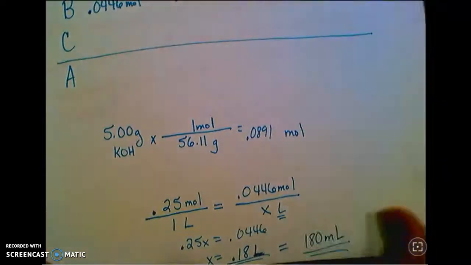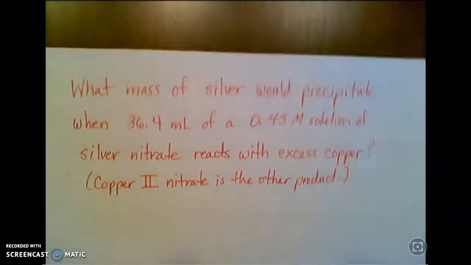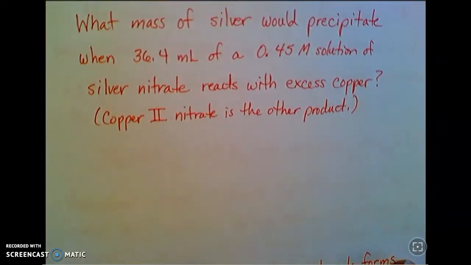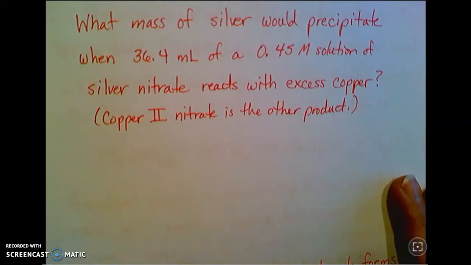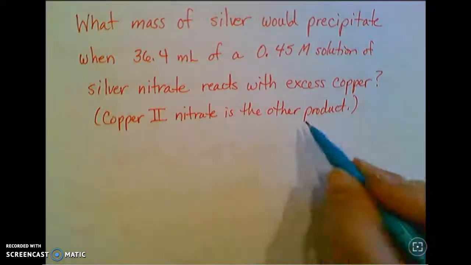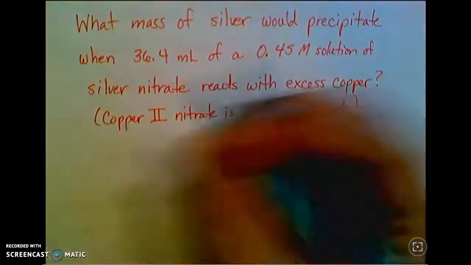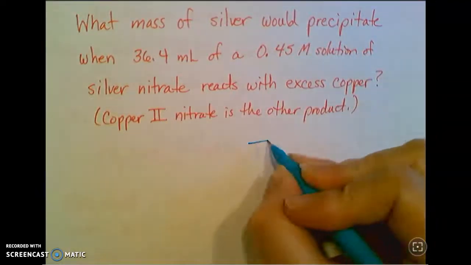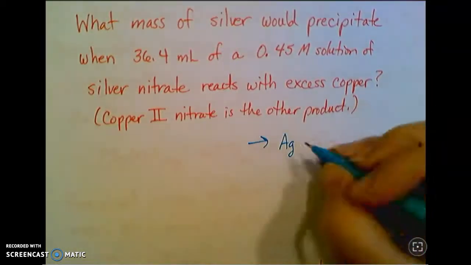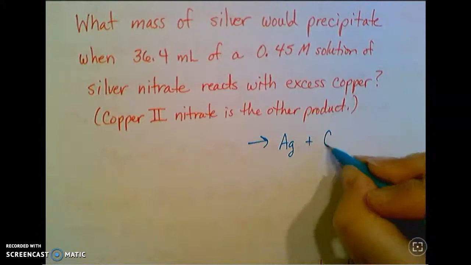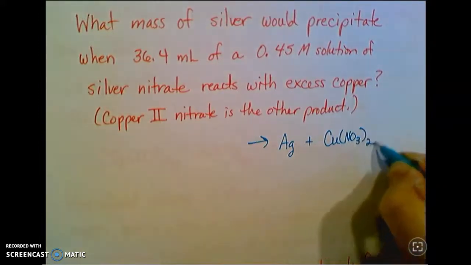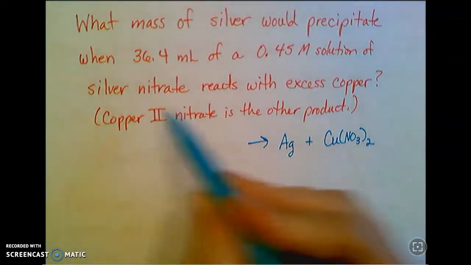All right, we're just going to keep on trucking through these. So next question. What mass of silver would precipitate when 36.4 milliliters of a 0.45 molar solution of silver nitrate reacts with excess copper? And just as a hint there for your equation, copper 2 nitrate is the other product. This is a single replacement reaction. So silver is precipitating, so that's going to be a product over here. And it says copper 2 nitrate is my other product. I'm reacting silver nitrate and copper.